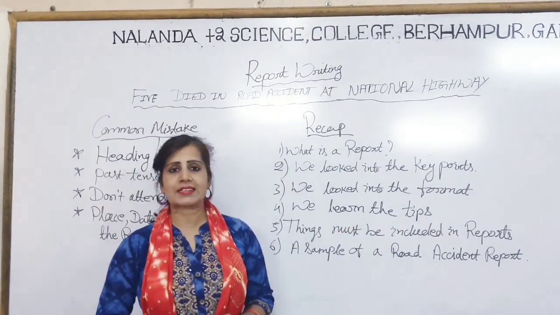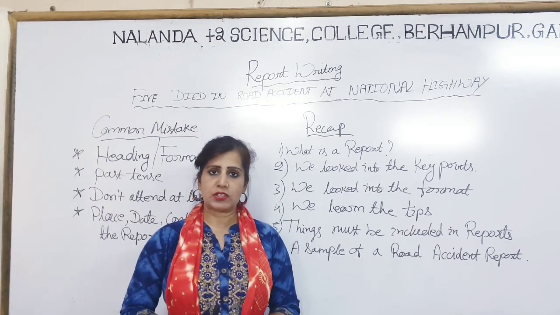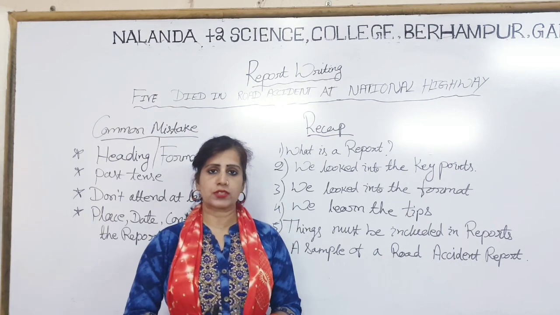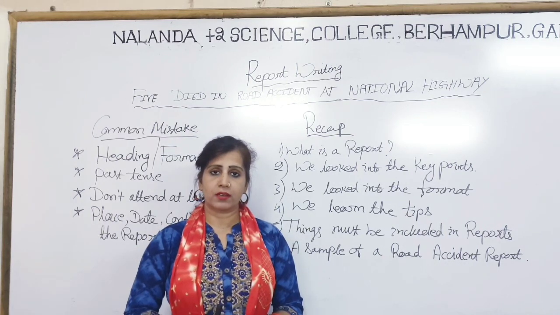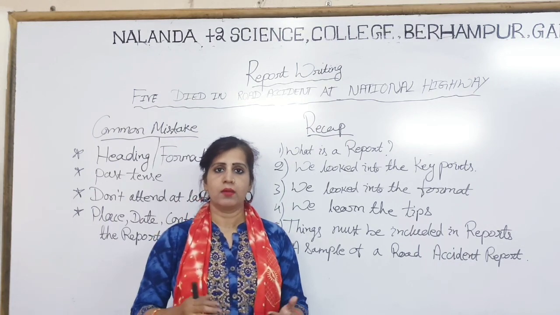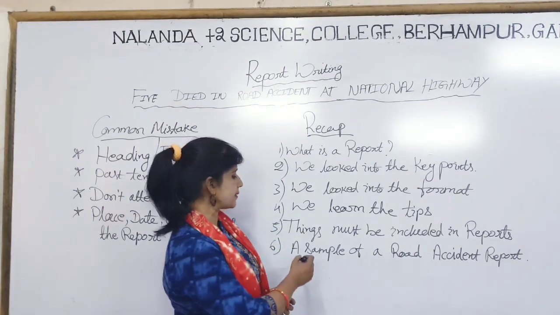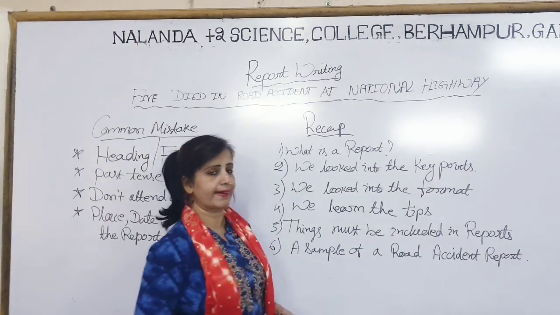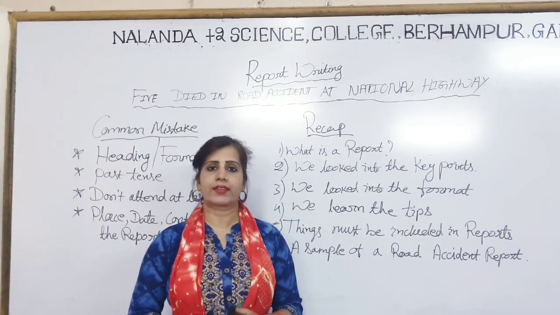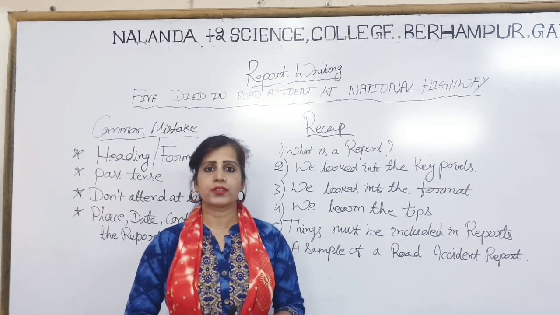What should be included in your report is that you have to write the report in a very easy way, using simple and easy language. Write the report with an appropriate conclusion. The body should be in detail, and the content should be brief. These are the things we have to include in our report. Last but not the least, we have learned a sample of how to write a report on a road accident.